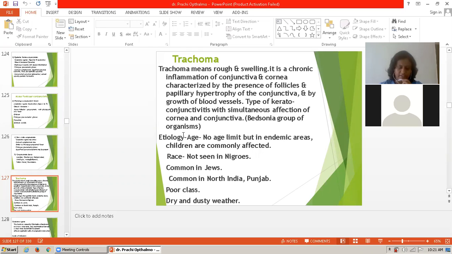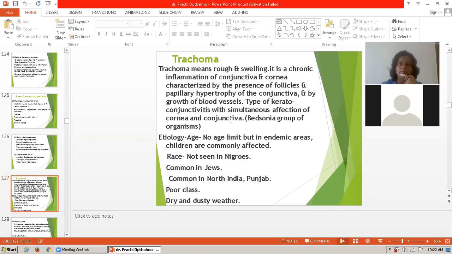It is caused by the Bedsonia group of organisms. So trachoma is a chronic inflammation of the conjunctiva and cornea, characterized by the presence of follicles and papillary hypertrophy of the conjunctiva, and by growth of blood vessels over the cornea.